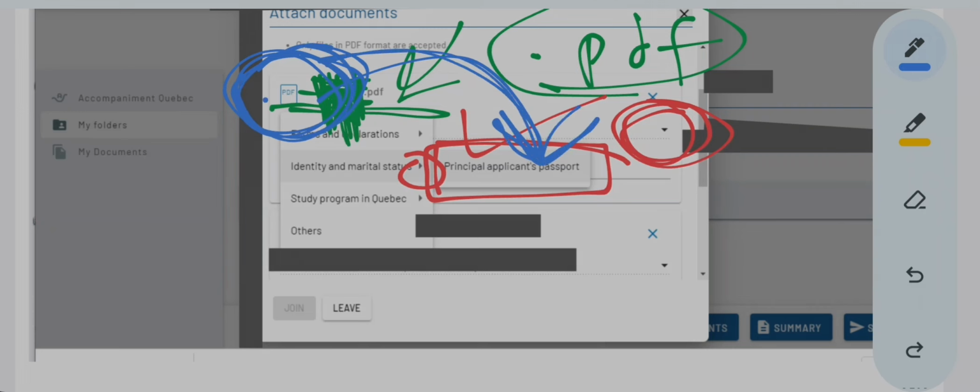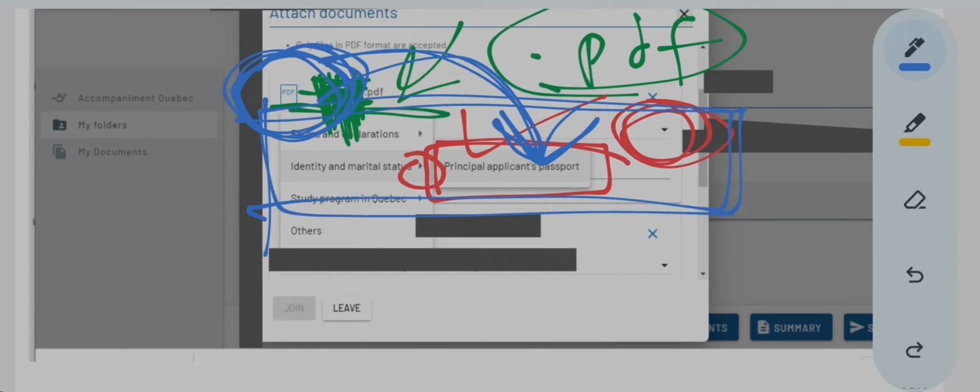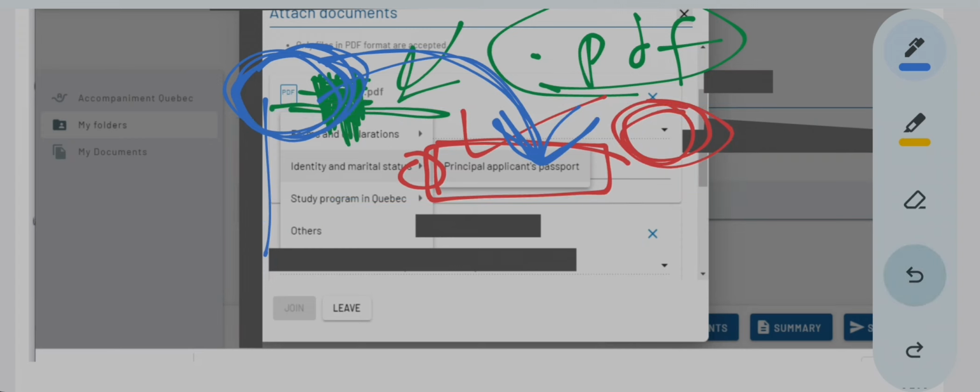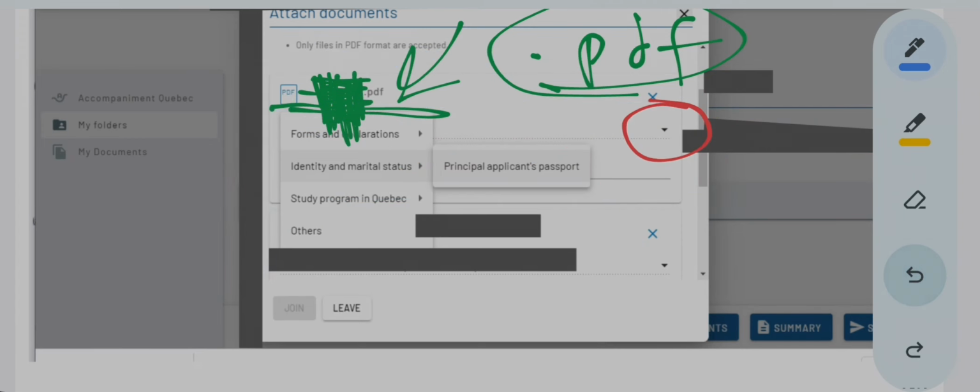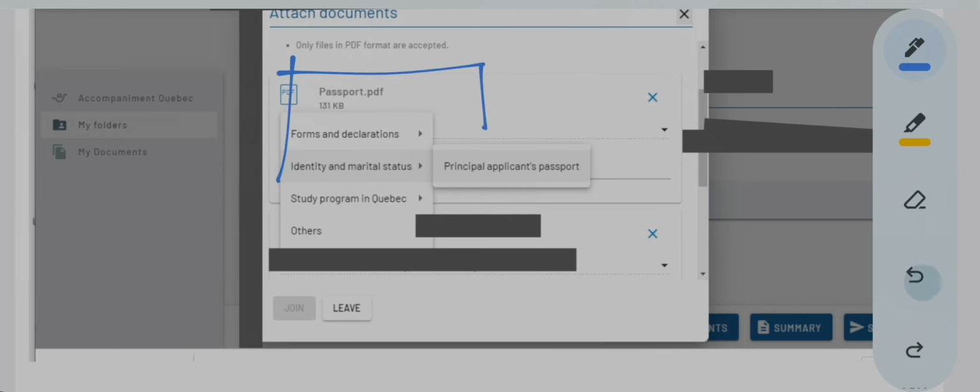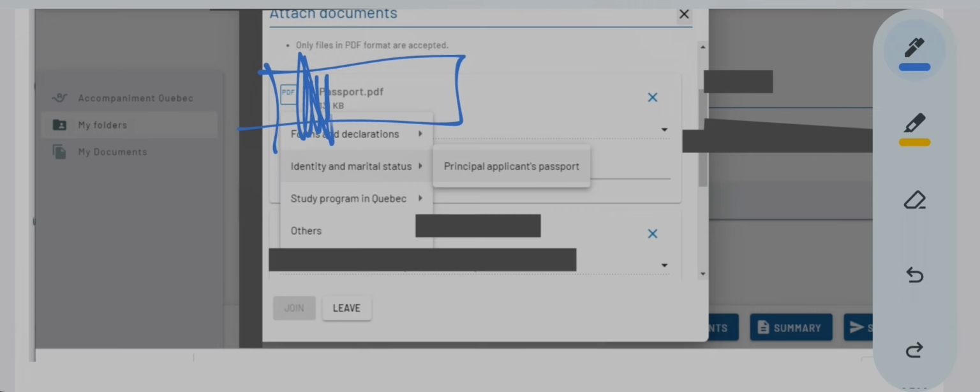If you forget to select the type of the document you have uploaded, and if you do not tell them, then they are not going to see it, and it is a very big mistake. The very important step while submitting your document is to select the type of document. I understand that you have written passport.pdf, meaning this is your passport, but no, they are not going to read this. They can only see .pdf.